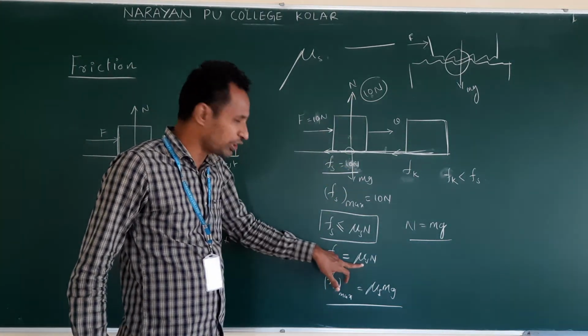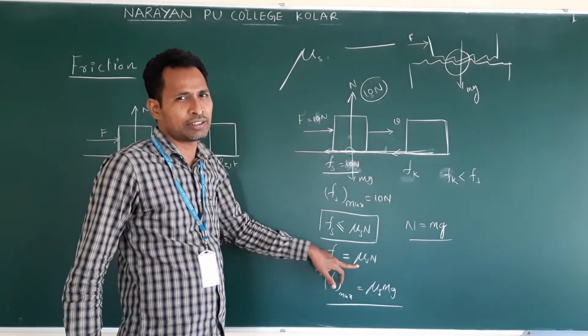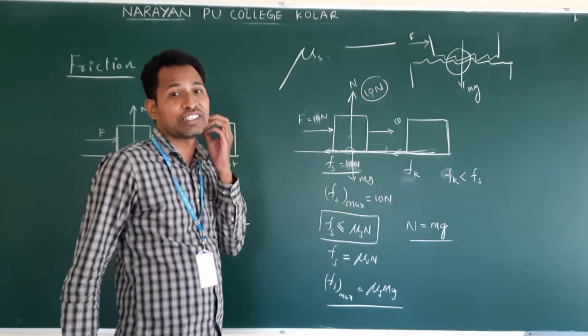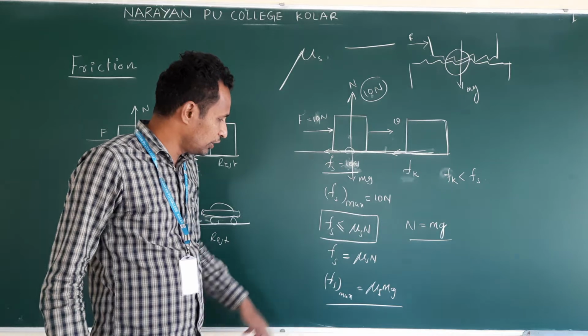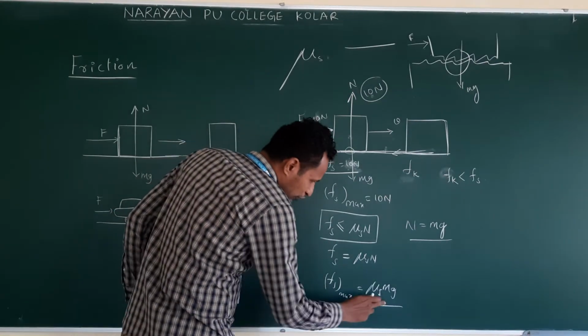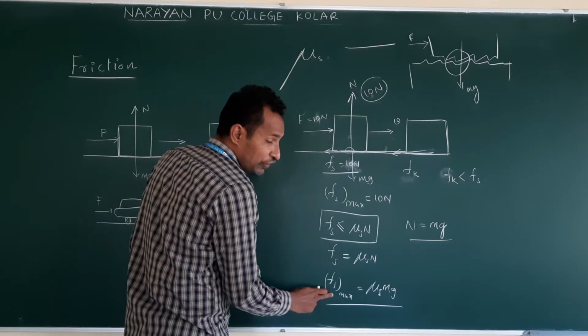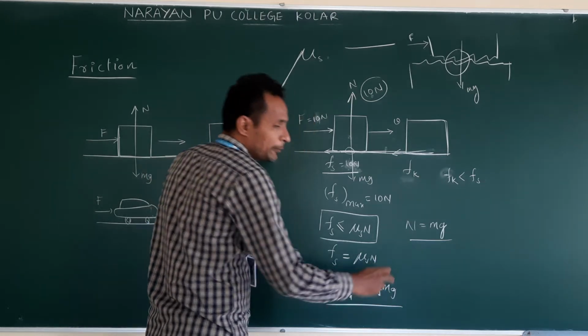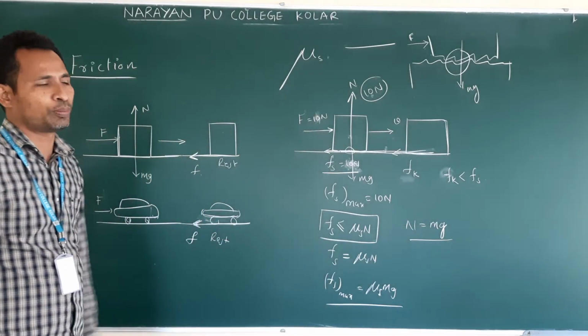This is what we mentioned, mu. Mu is the coefficient of friction. So it depends on the nature of the contact surfaces. So this is the general formula. For maximum friction, we will write Fs max is equal to mu s mg. You can write N also, no problem.